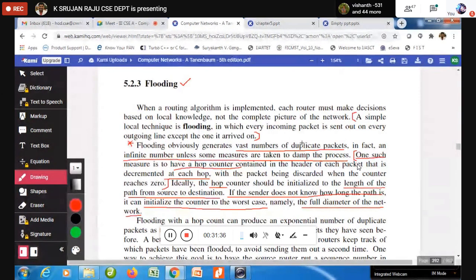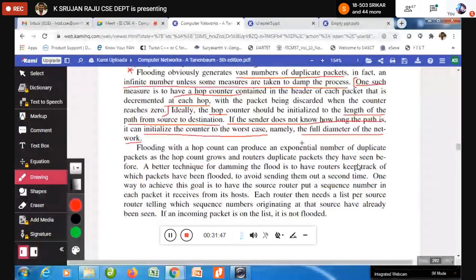Everyone have understood this hop counter, which we are going to measure. Second one, once it is done, what is going to happen? Flooding with a hop count can produce an exponential number of duplicate packets. So if I'm going to keep a hop count, what is going to happen? Now it is coming to that, but it should do again.